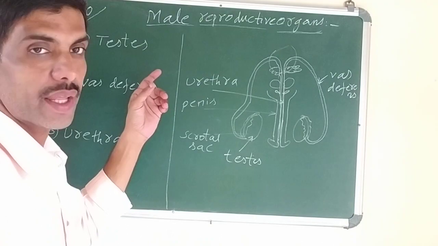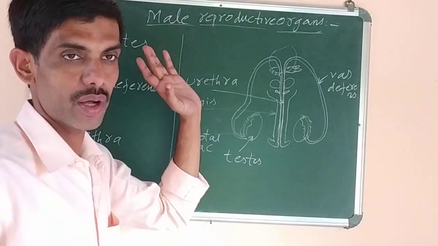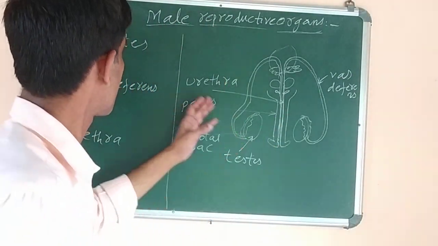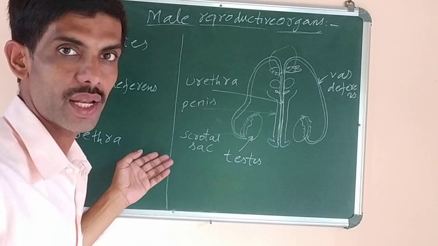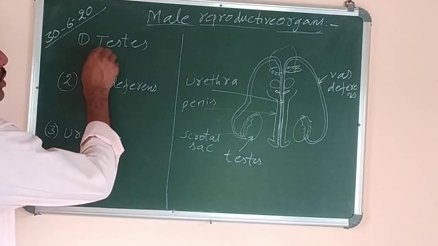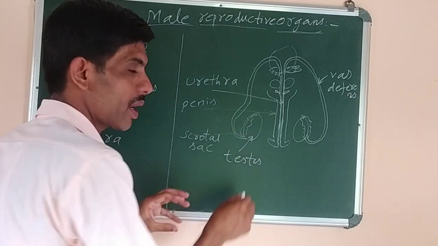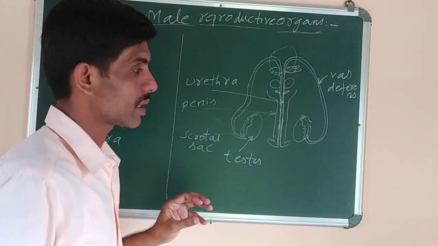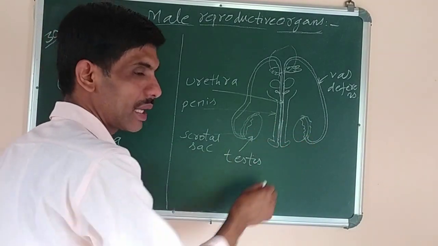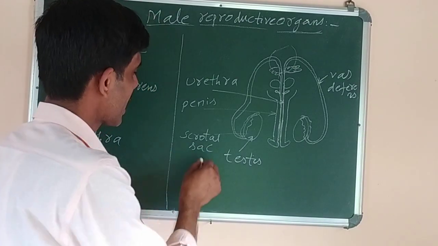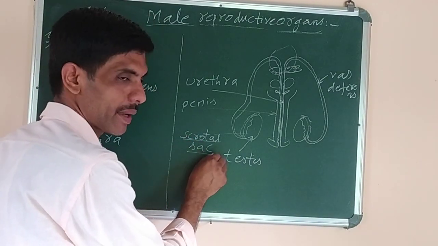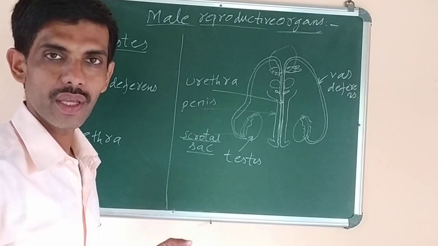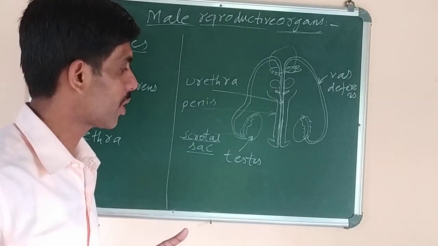Okay, now the next topic we have to do is the male reproductive organs. You can see the diagram is drawn on the right hand side, and the main organs are written on the left hand side. Number one, first one is testes. Testes are oval or spherical shaped organs which are located in the muscular sac, which is called scrotal sac, that hangs outside from the body cavity or from the body.